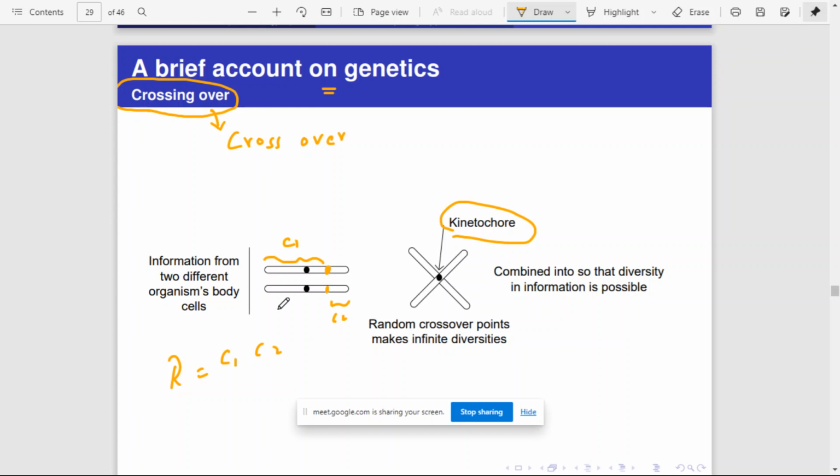Otherwise, it may take the first part as C3 and the other as C4, any combination. So this point can be anywhere, depending on what type of offspring you want to create. This method is called crossover.